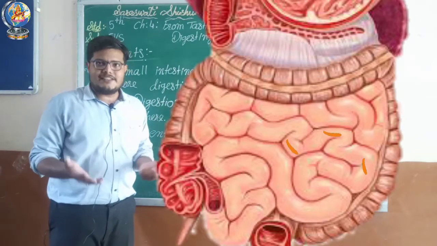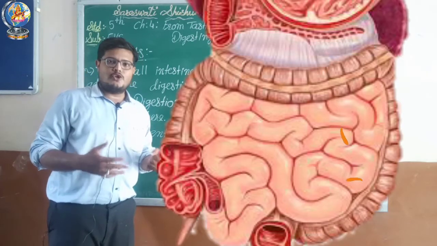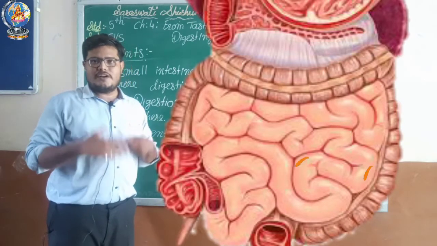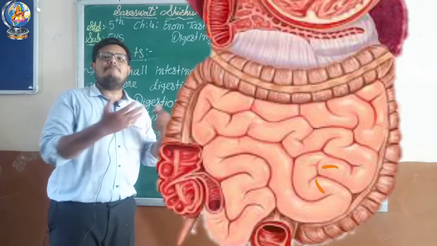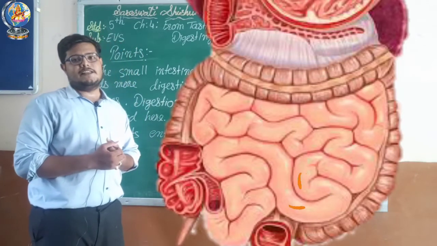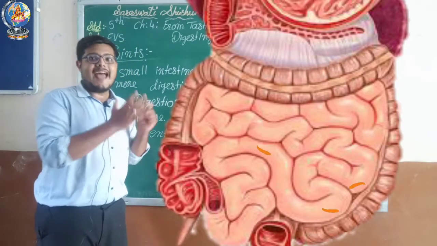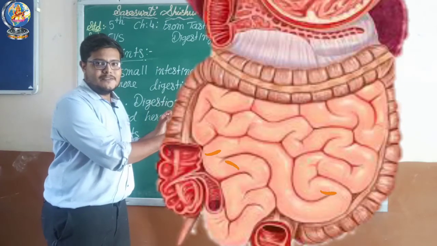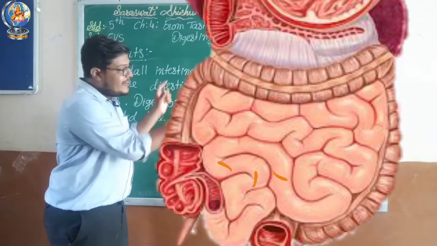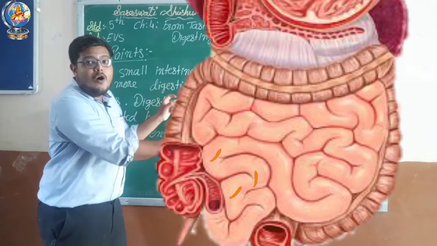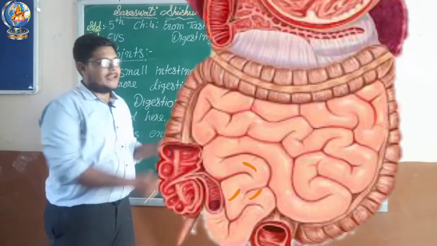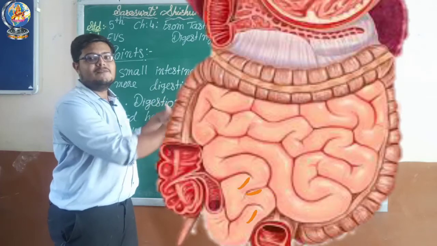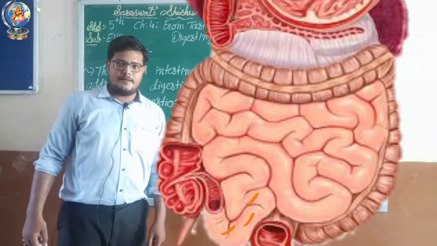The digestive juices will help to digest carbohydrate, protein, fats and many different nutrients which are present in your food. And digestion is completed here.